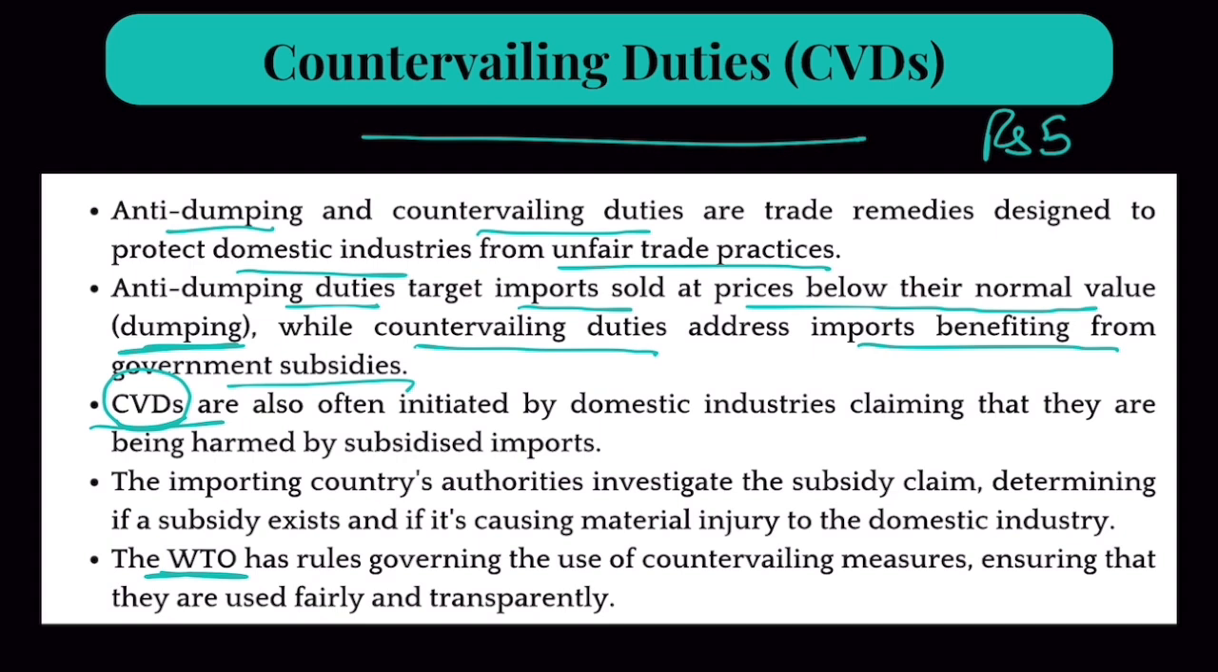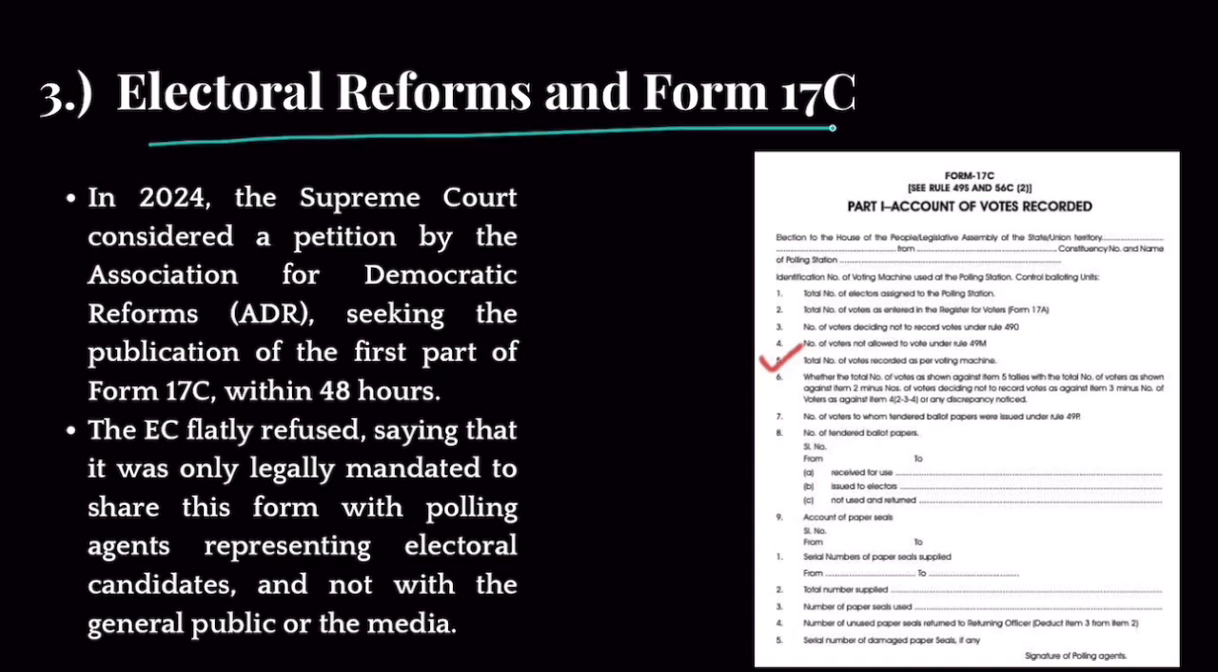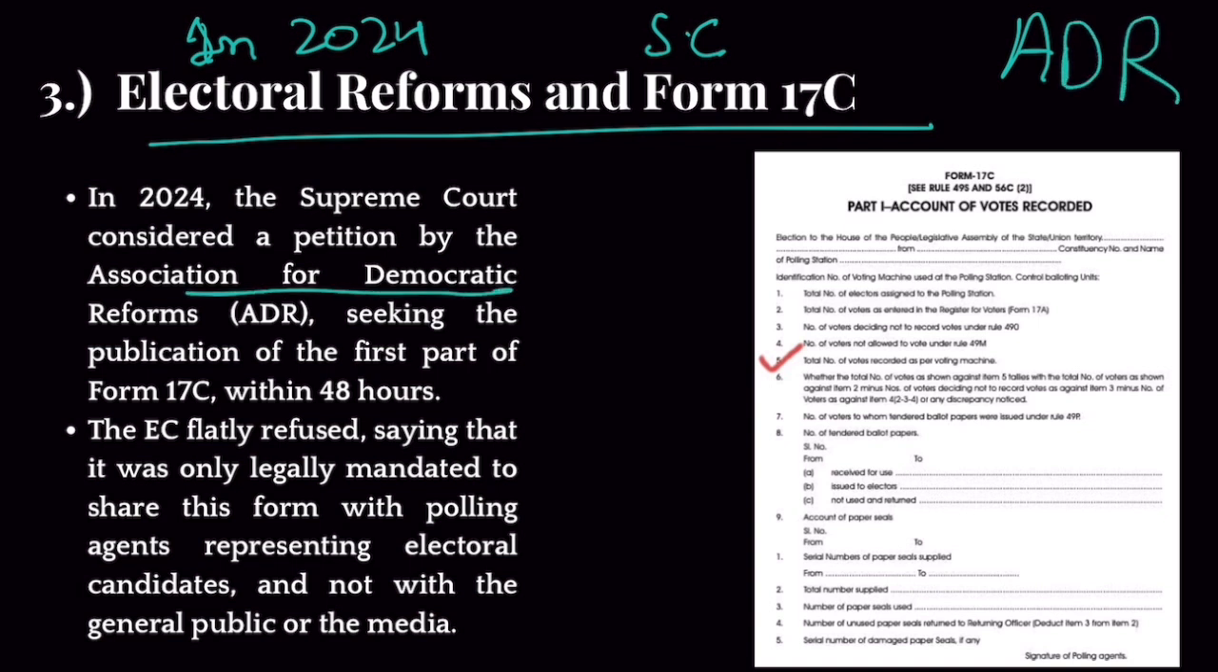Okay, now let's move on to news item number 3, which is electoral reforms and Form 17. Now, the thing is that in 2024, the Supreme Court basically admitted a petition. And that petition was presented by the Association for Democratic Reforms, ADR.